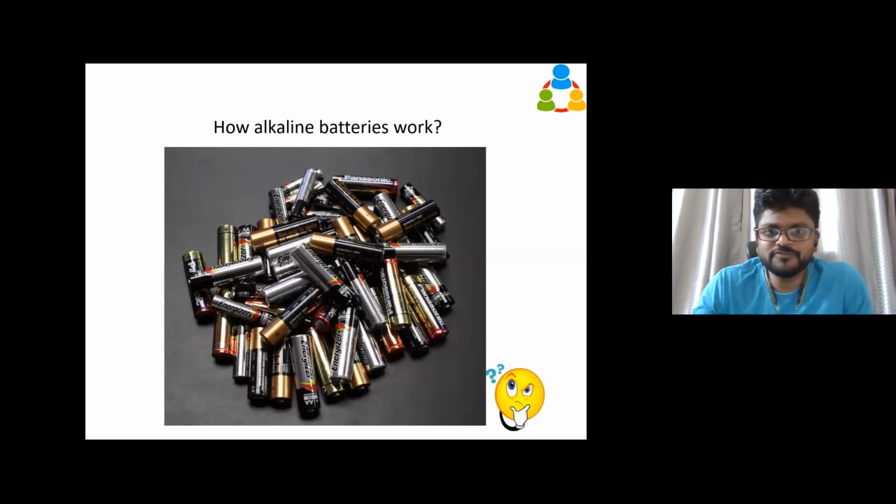So who is the one who voted flow of positive ions? Whoever it may be, I don't know the understanding behind that. The flow of electrons, that is, the controlled motion of electrons, is the electric current. The random motion of electrons will cancel the effect, and finally we won't get anything out of it. So the controlled motion of electrons is the electric current that we get, and with that we get the work done.